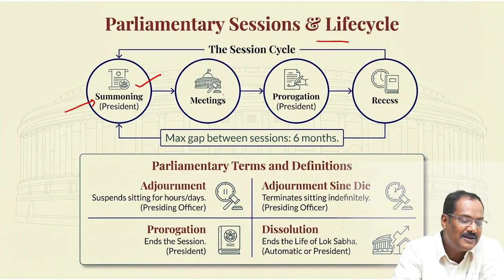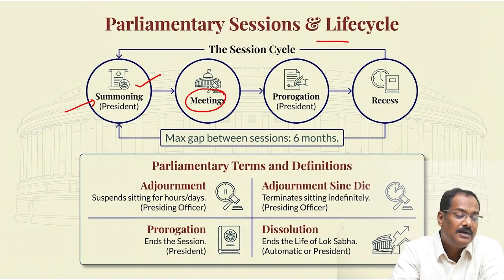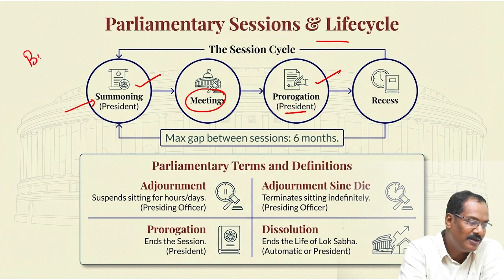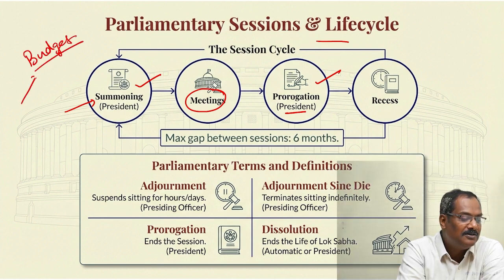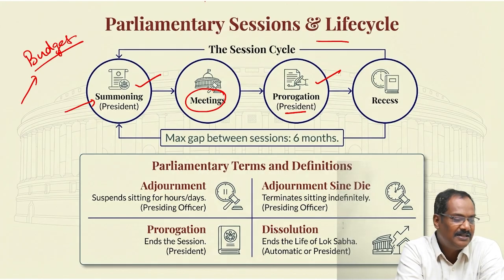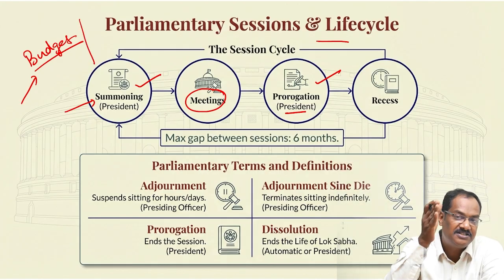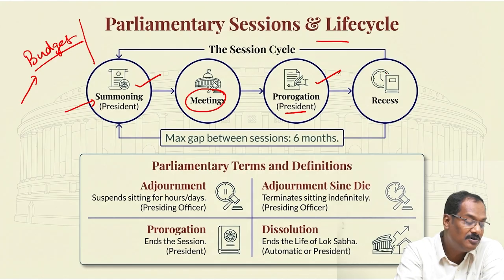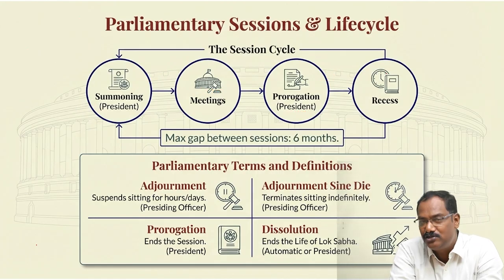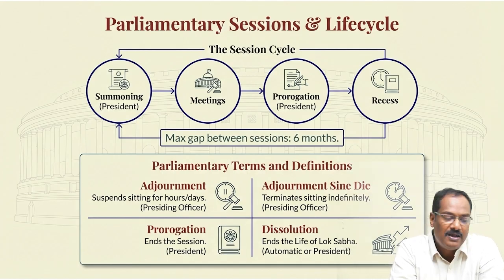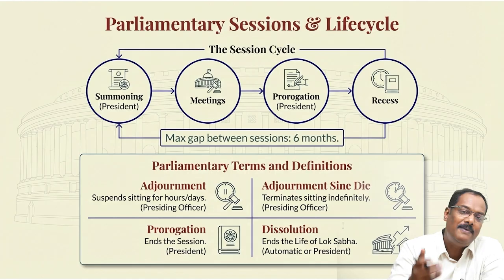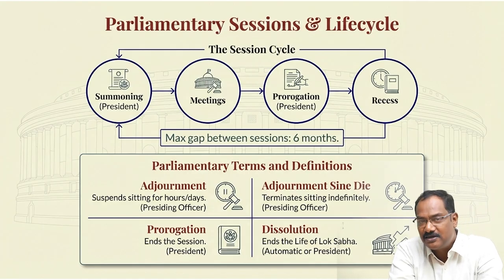Similarly, calling them to come and attend. Then the meetings will happen inside the house. Then comes the end of the session. If the budget session is going on, first they'll start with the summons. Budget will be discussed, passed, whatever it is. Then there's an end of that session, and that is known by the name prorogation. Prorogation means, please write down, end of the session. It is not a dissolution. Dissolution means the entire Lok Sabha vacates offices and they go for election. But in the case of prorogation, they go back home, and when we again call them, they have to come back for the sessions.